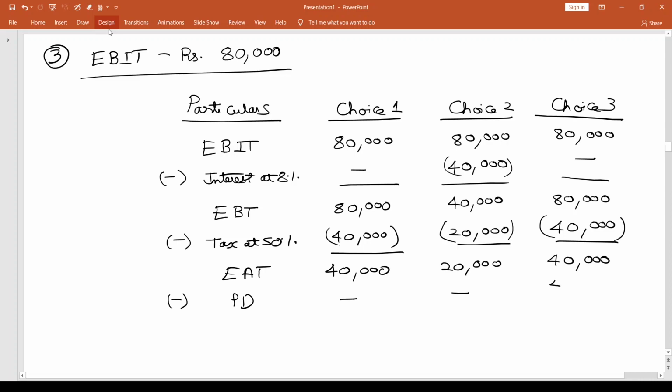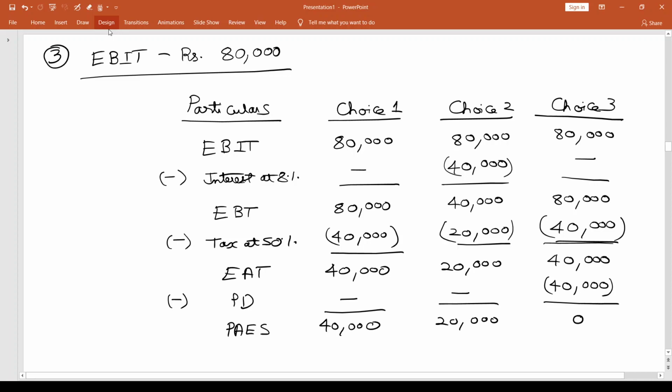Now from this I'm going to be subtracting preference dividend, again only in choice 3, but now I'm going to subtract 40,000. Now I have profits to pay the entire dues that I have towards my preference shareholders. What I need to pay them is 40,000 and what I have available with me is also 40,000. So let me calculate my PAES, profit available to equity shareholders. That is 40,000 here and this is 20,000 here and this is 0.